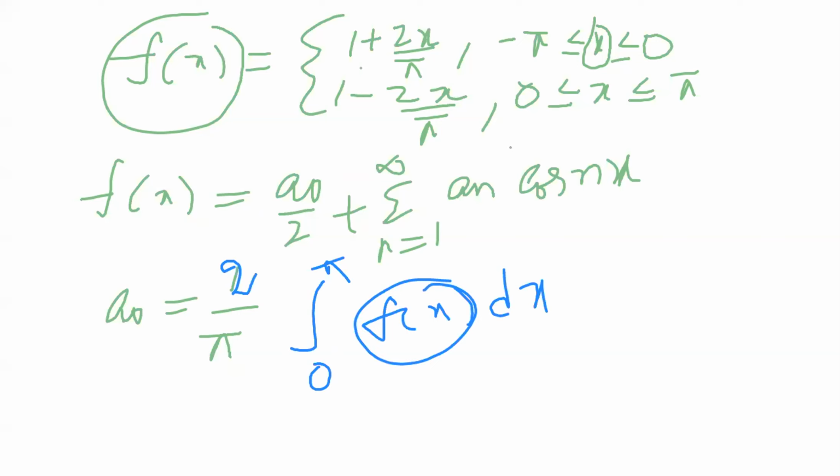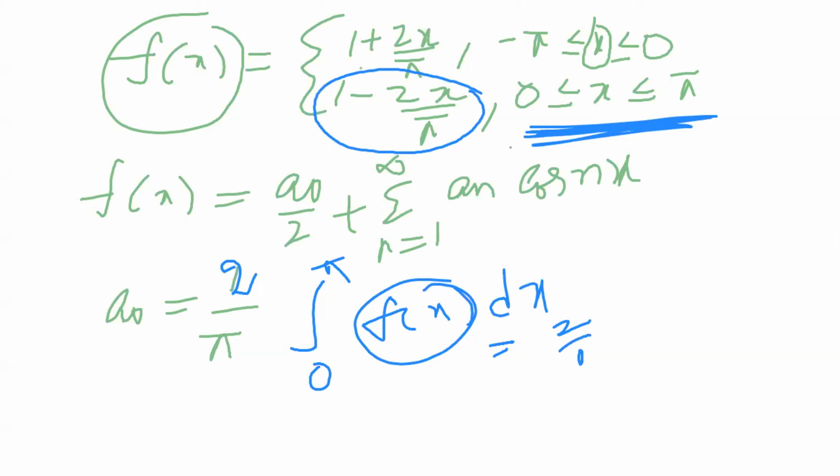So in minus pi to pi, suppose f of x is even, we have to write minus pi to pi as 2 times the integral from 0 to pi. In 0 to pi, the value is 2 by pi, integral 0 to pi.